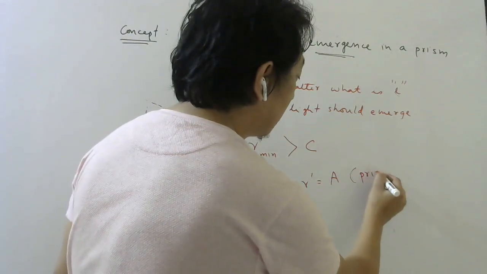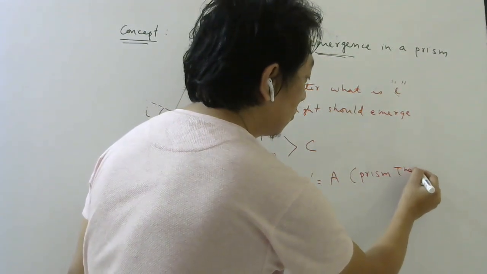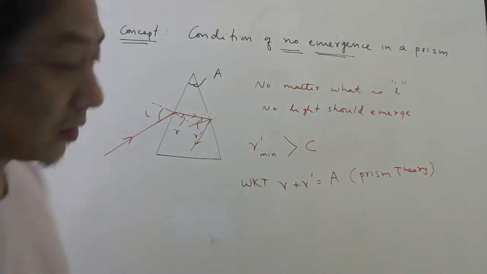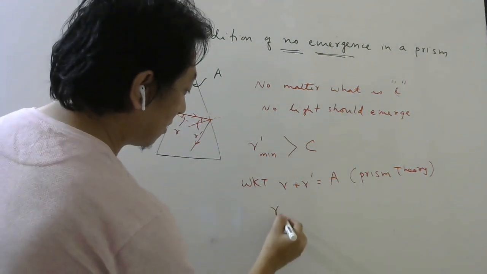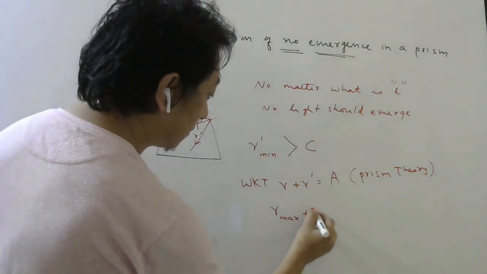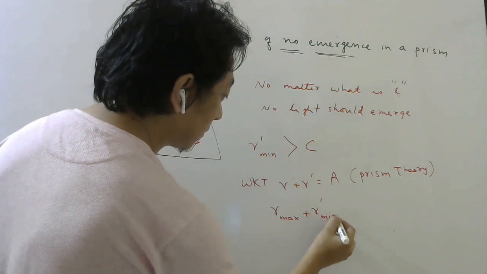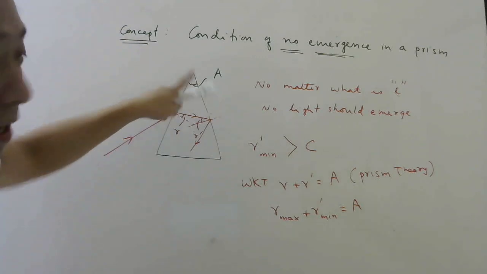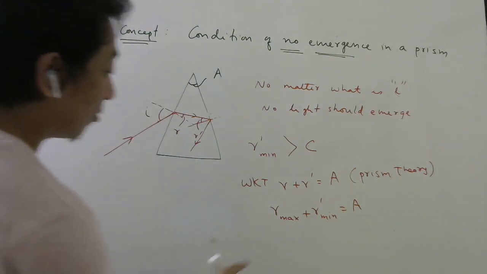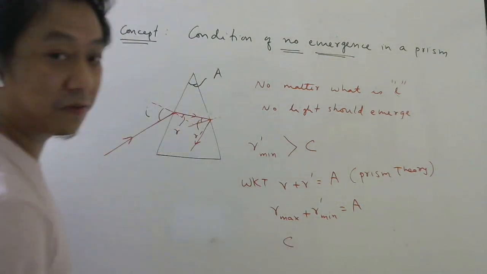This we have done in prism theory, in the regular class. So if you want R dash to be minimum, R should be maximum. A is fixed. If you change the angle of incidence, this angle will change. Now what is the R max value? C, we have already found.